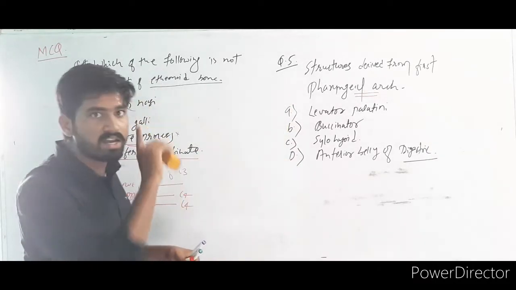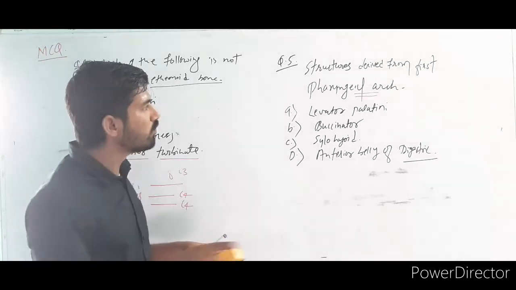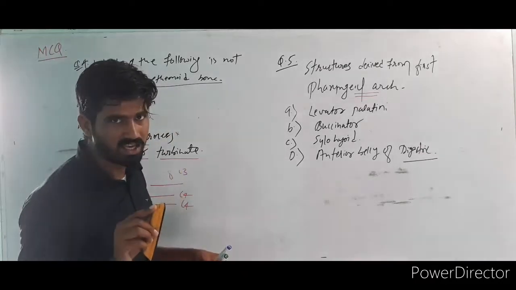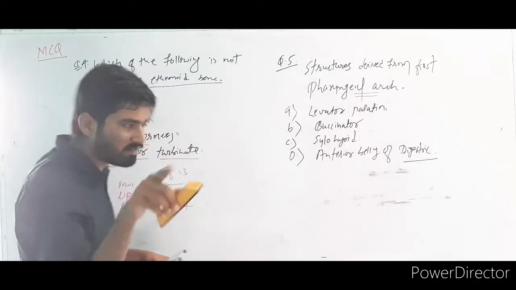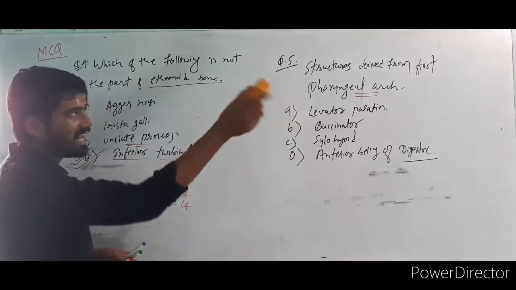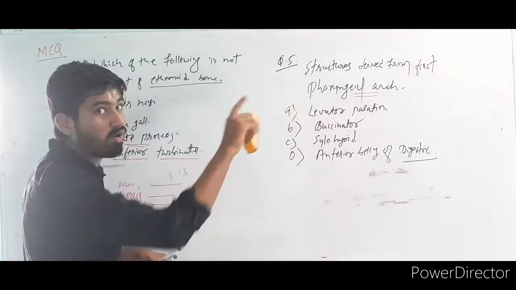After that you will never forget it in your life. It will take 4 to 5 minutes, and I will discuss it later in this video, and at the end I will discuss how to remember all the structures.